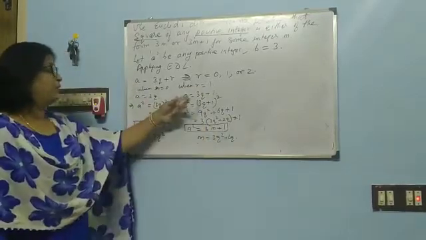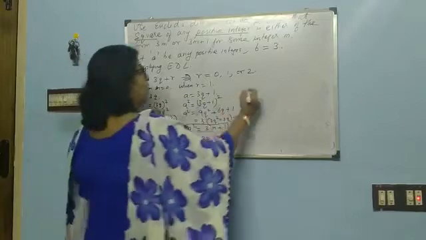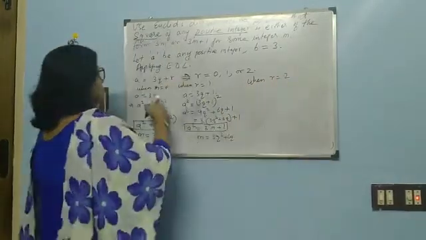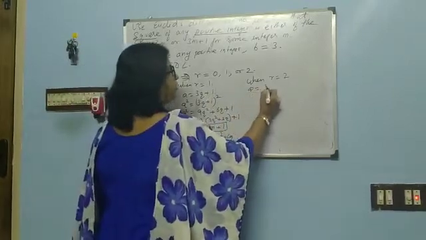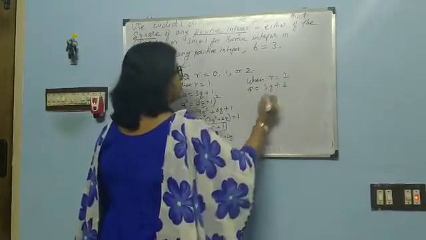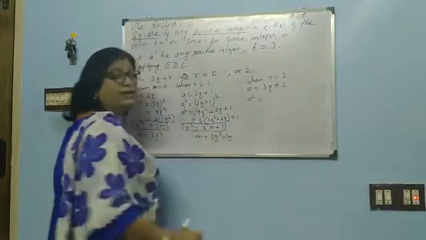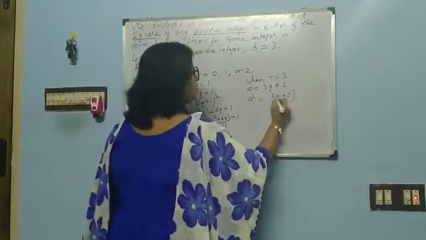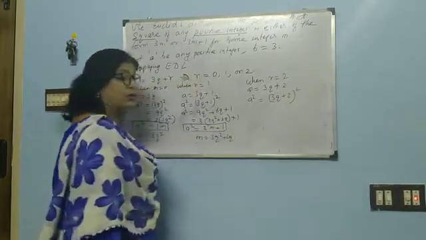We are going to apply the same thing when r is equal to 2. So here you have a is equal to 3q plus 2, but we are going to find out the square. So a square is equal to 3q plus 2 the whole square.